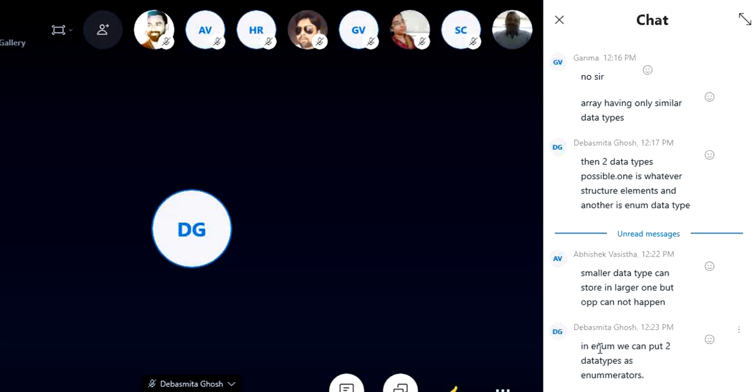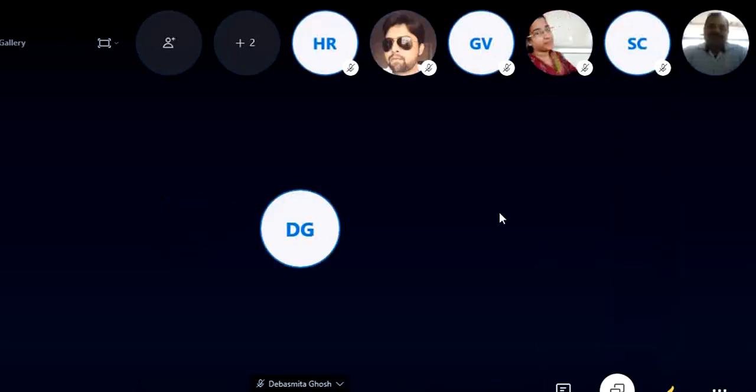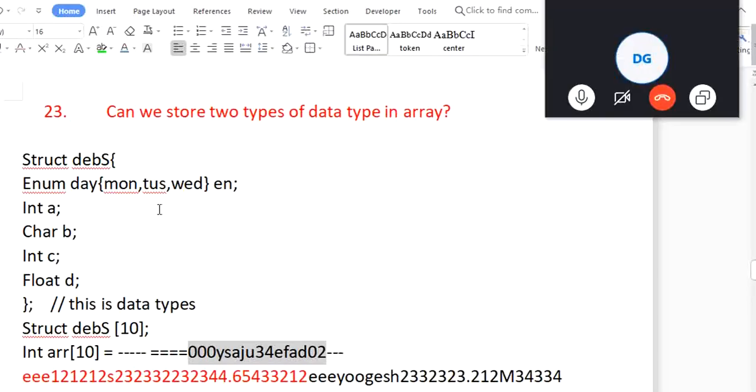See, enum, first of all, enum is nothing. It's just a constant. We are just giving a name to the constant value. That's all the enum is. Enum is this is 0, this is 1, this is 2. So instead of writing 0 somewhere in our code, we write MON. Whenever we want to write 1, we write TUS. Whenever we want to write 2, we write Wednesday. That is all the enum is.